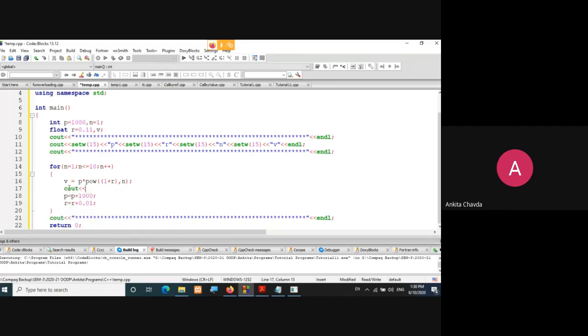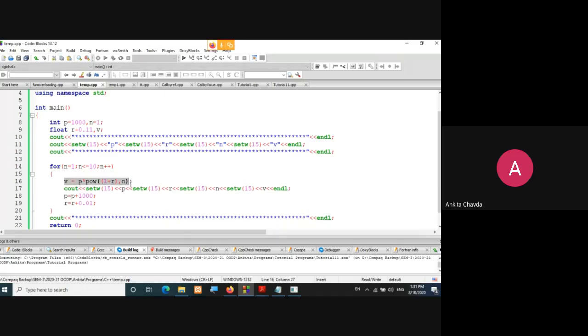So again, what I need to write here: cout. Again setw of 15. I'll copy it, setw of 15. Then what I want to print: P. In the same way, R. Again, N. And then V. After that, I'll have endl every time, so my output will go to the next line. Simple. I hope this is clear.